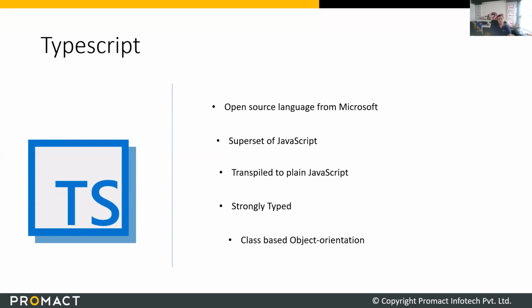With TypeScript, you can use every possible feature of ECMAScript, even if it is not supported by your browser. Why? Because TypeScript is transpiled into regular JavaScript. That's the amazing thing.